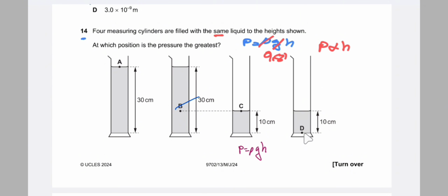So at this point, the height of the liquid above this point is 10 centimeter. For this point, the height of the liquid above this point is 0. Then for this point, the height of the liquid above this point is, this length is 10, that is given, and this length is 30. So the height of the liquid above this point is 20 centimeter, that is 30 minus 10. And for this point, the height of the liquid above this point is 0. So the correct answer is B, that is B has the greatest pressure.